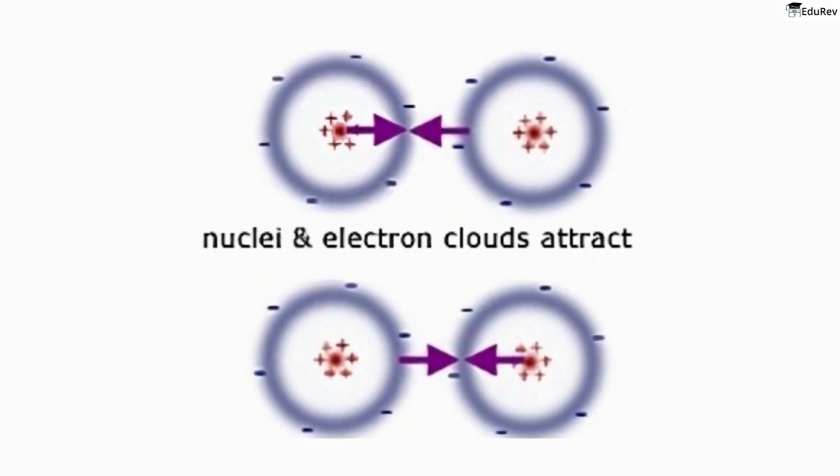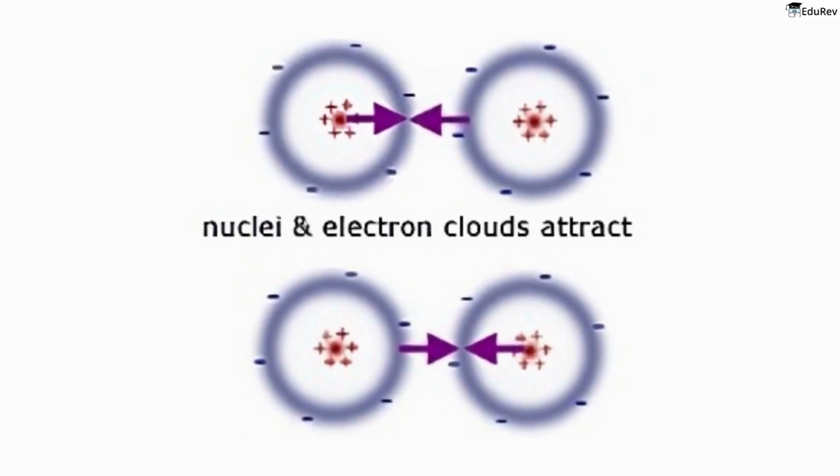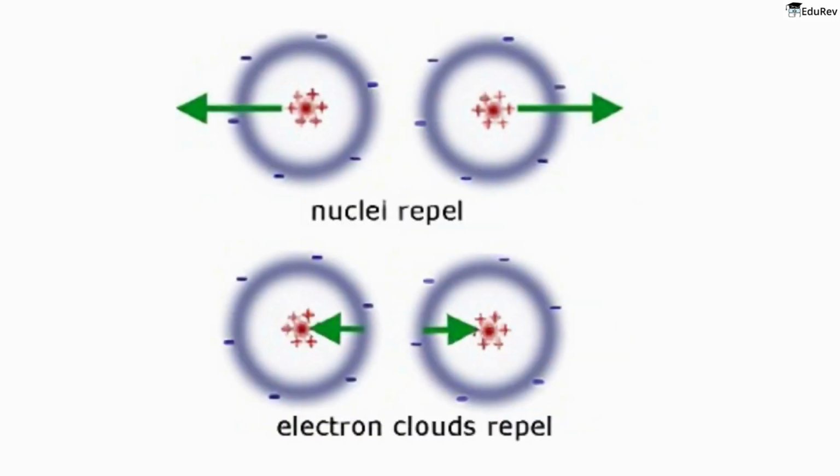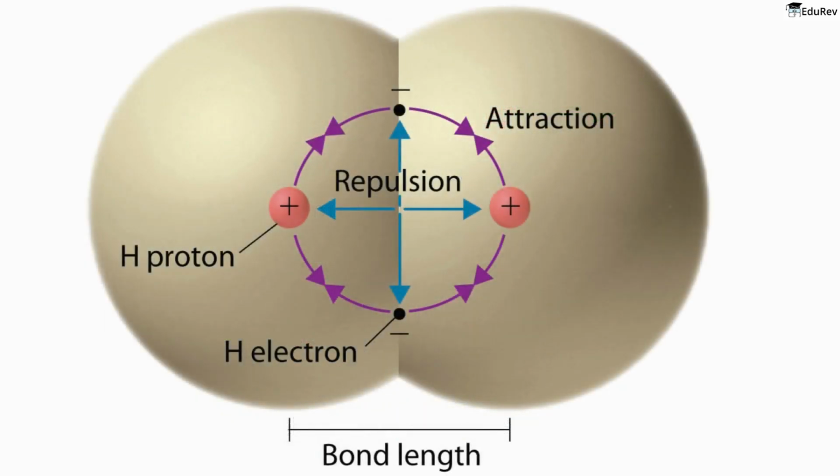When two atoms come close to each other, the positively charged nucleus of one atom attracts the negatively charged electrons of the other atom. However, the negatively charged electrons of one atom repel the negatively charged electrons of the other atom. This results in a combination of attraction and repulsion forces acting between the two atoms.